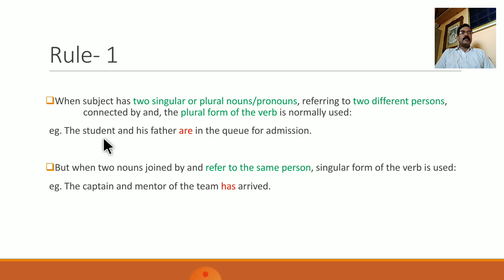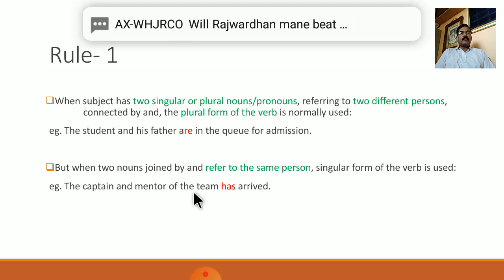So here in this example, the student and his father are the two singular nouns that have been connected using the conjunction and. So these two nouns refer to two different persons. So the plural form of the verb are is used in this example. But when two nouns joined by the conjunction and refer to the same person, the singular form of the verb is used. For example, the captain and mentor of the team has arrived.